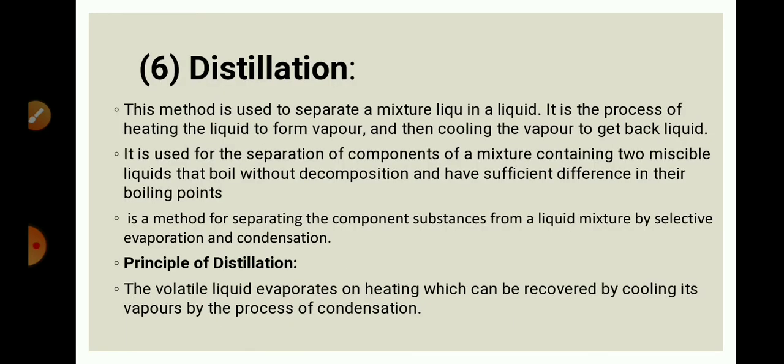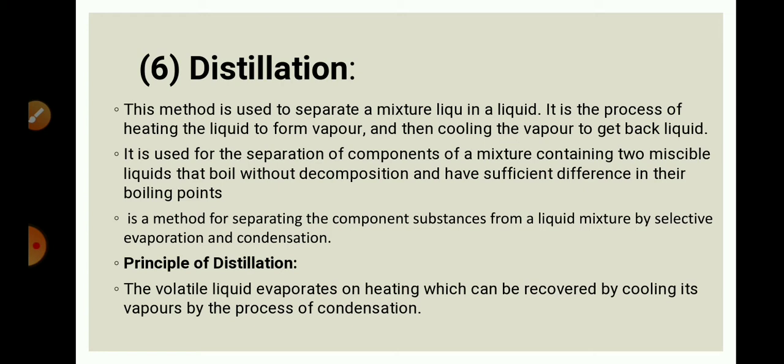Next method is distillation. This method is used to separate a mixture of a liquid in a liquid. So this method is used for two miscible liquids, the two liquids which can mix thoroughly with each other. It is the process of heating the liquid to form vapor and then cooling the vapor to get back the liquid.